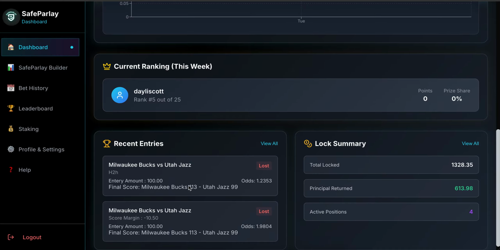All right. Also, what we have here is a recent entry. These are old wagers that were actually placed, and your lock summary. The lock summary comes from parlays that were lost, or somebody that actually bought SPAR and just staked it. This shows the total that she has locked up. This shows the principal return. And you see active positions 4. Essentially that means she has 4 open stake positions, and she's gotten $613.98 back from unstaking.